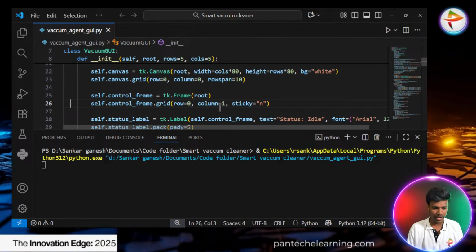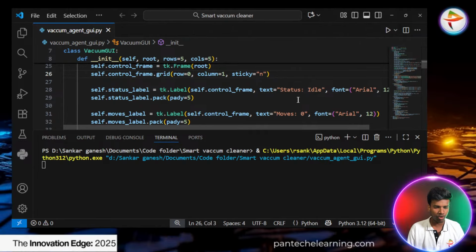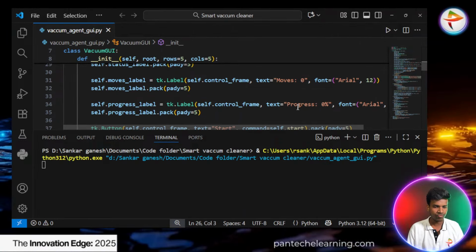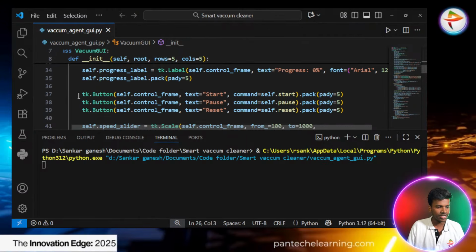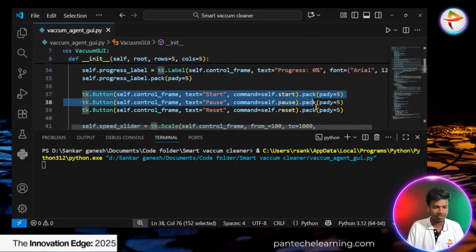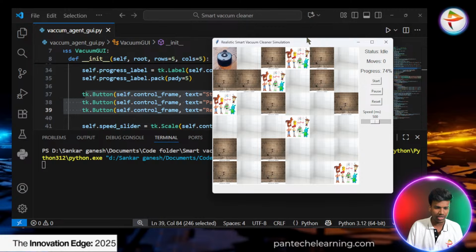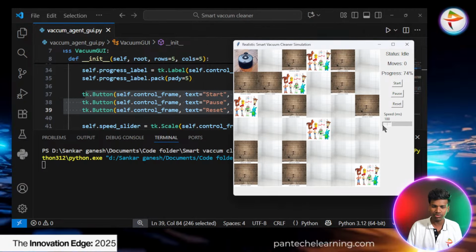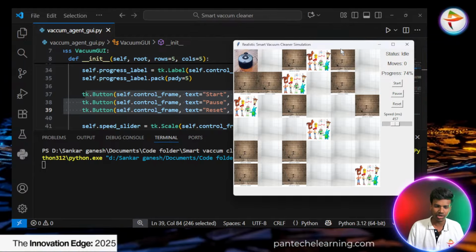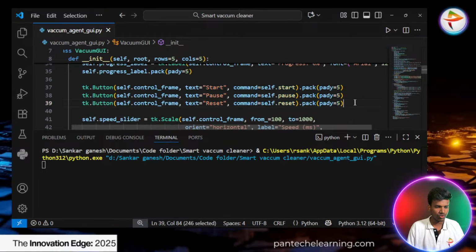Next, the labels will represent the ID and how many moves there are, and the font and size of the text, everything will be set here. For each one we have to create a button. So the start button, you can see it is there. Start, pause and reset, totally 3 buttons and one slider. The speed range we have to control here.